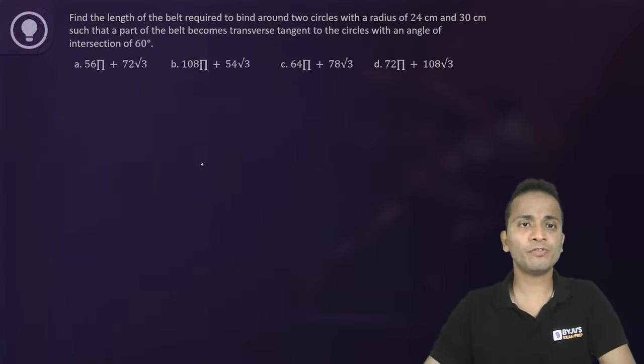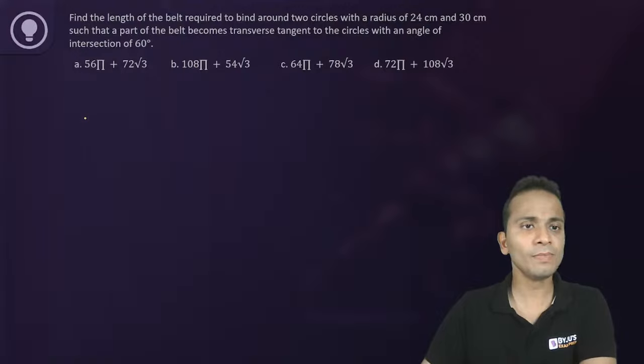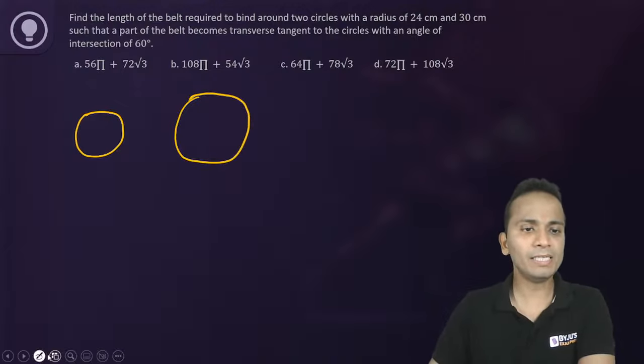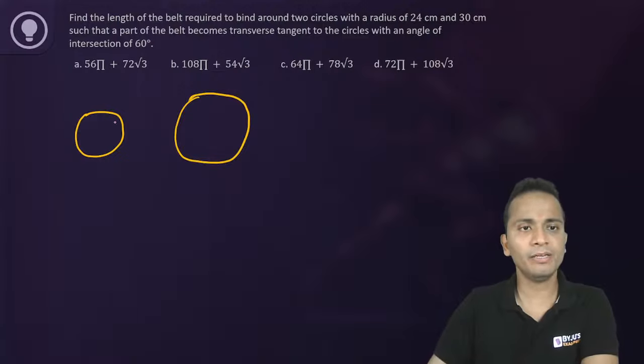First of all, let us understand the figure. Now the smaller circle and the bigger circle. The belt, I'm using the red color pen. You can see that the belt will be like this around the circle and like this.